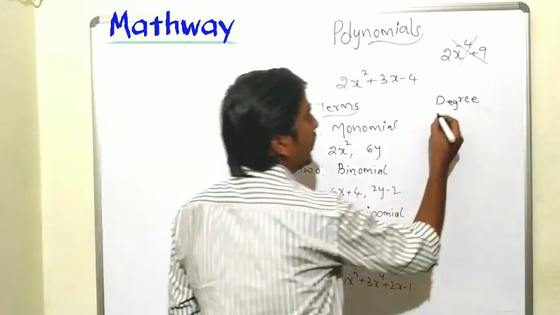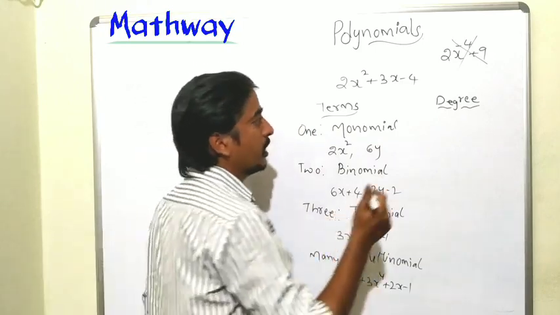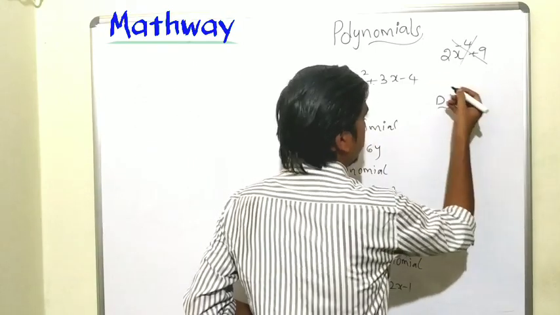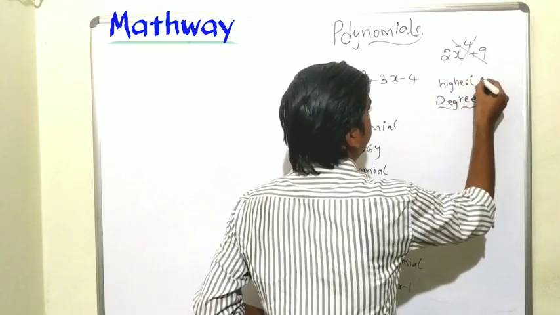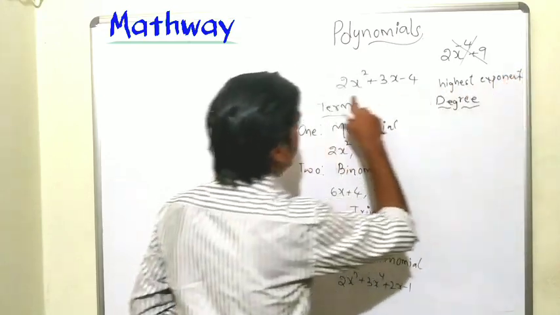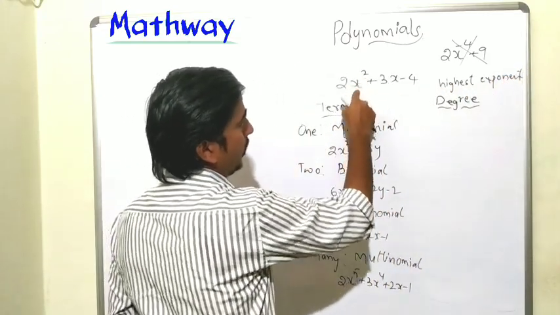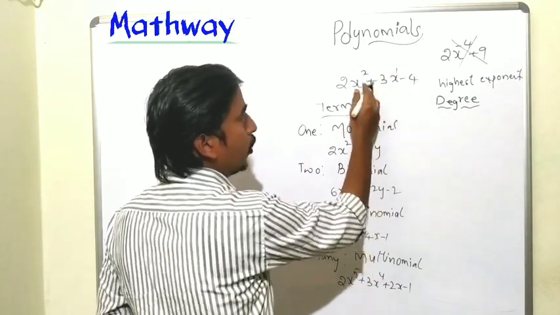Next, when coming to degree, what is meant by degree? Degree is the highest exponent of the polynomial, the highest exponent or highest power. Here, what is the highest exponent? We have x square and x power 1, so the highest exponent is 2, right? So the degree of this polynomial is 2.